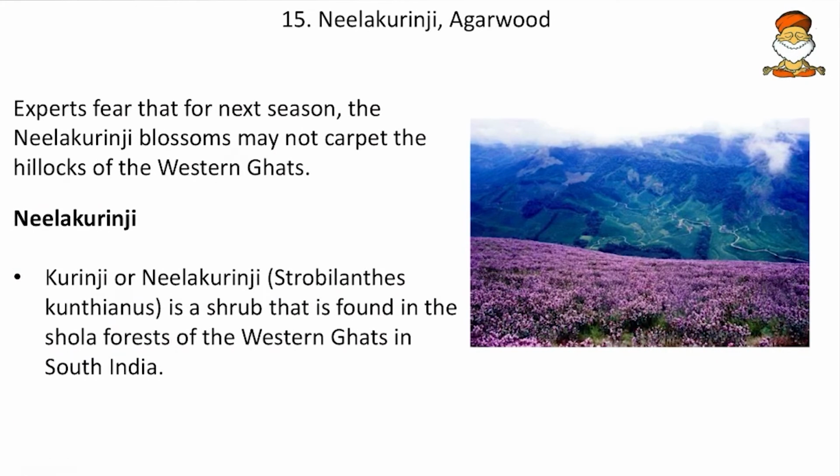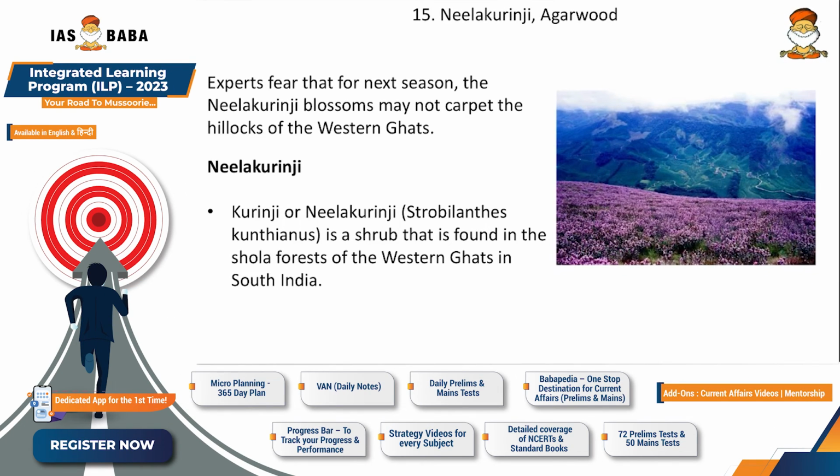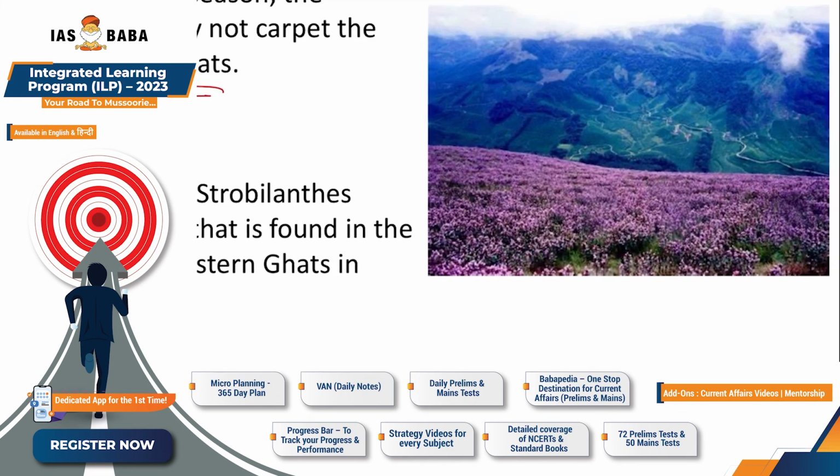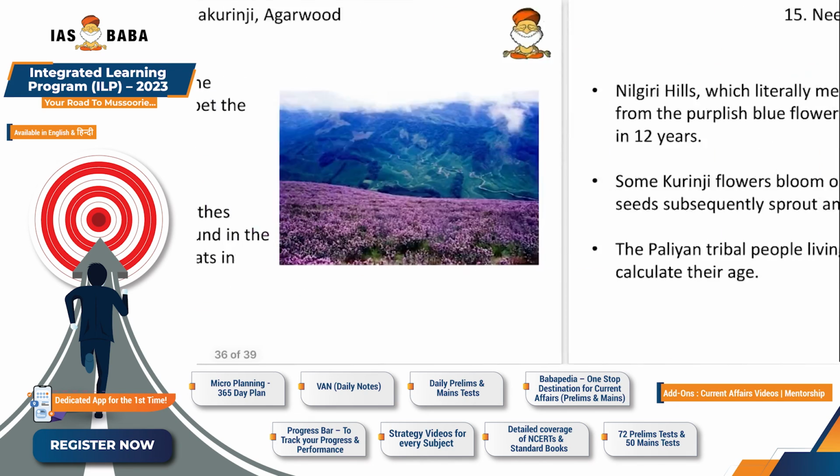Then come to the next, Neelakurinji. Here experts fear that next season the Neelakurinji blossoms may not carpet the hillocks of the Western Ghats. That means Neelakurinji may not blossom this time. Kurinji or Neelakurinji is a shrub found in the Shola forests of the Western Ghats in South India. Here we can see beautiful pictures of this Neelakurinji.